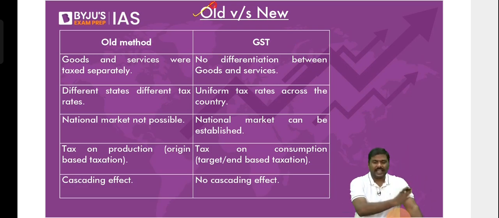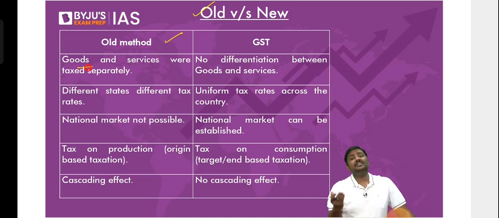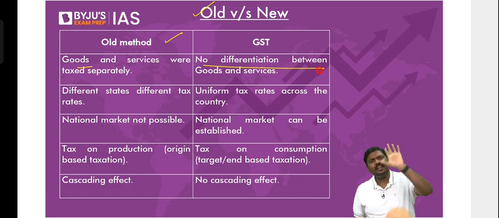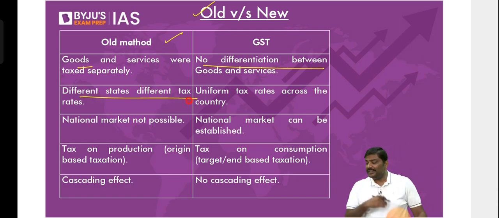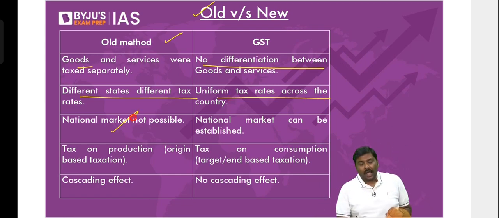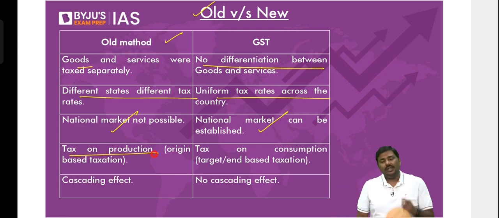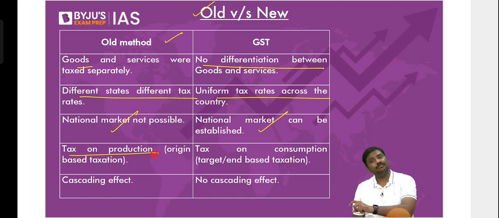So the idea of old taxation structure versus a new taxation structure. In the old method, goods were taxed separately. Services were taxed separately. Whereas under GST, there is no differentiation between a good and a service. A single rate is applicable. Different states had different tax rates, and under GST, all the states will have the same rate of GST. National market was not possible earlier. Now the national market is possible. Earlier, it was a tax on production or origin-based taxation. Now it is a tax on consumption or destination-based taxation.